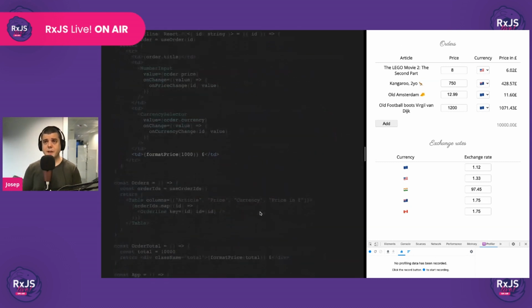The only thing that we need to do now is we go to the presentational component, and we use the new property of order. That's it. Let's see if that works. It better work. Yeah, it is working. Awesome.